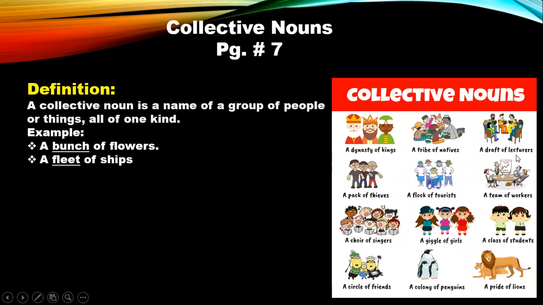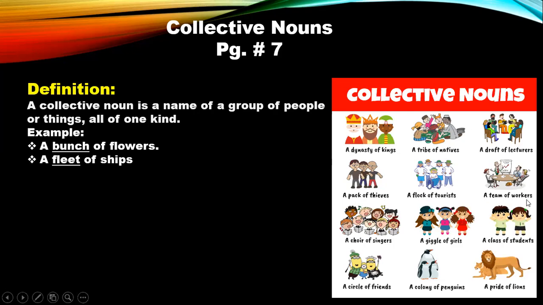A draft of lecturers, okay? A pack of thieves. A flock of tourists. Now we also have a flock of one more thing. What is it? We have a flock of birds also, okay? Now, usually this also happens that we are using the same word for two or three things. For example, flock, as I told you, a flock of tourists as well and a flock of birds as well.